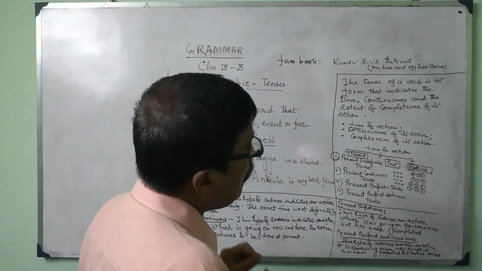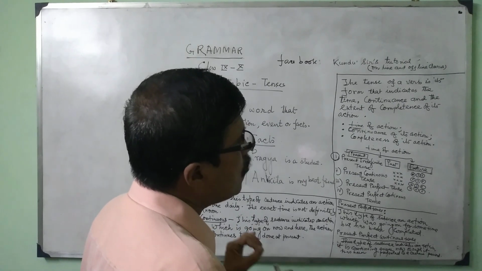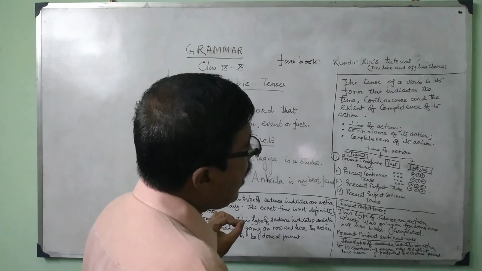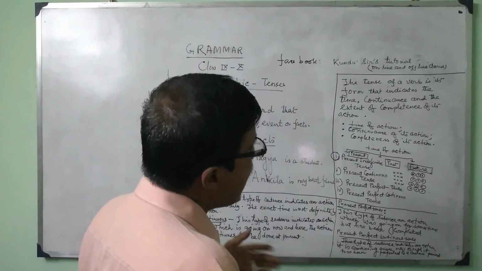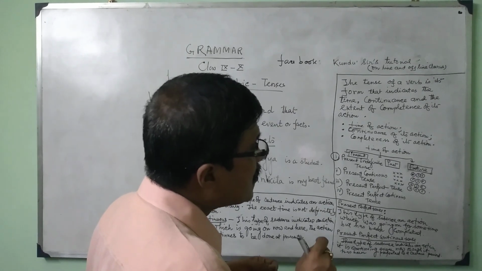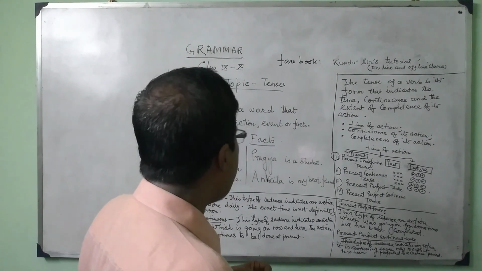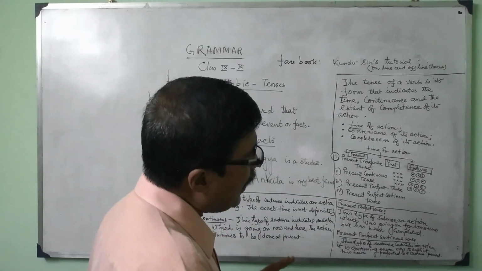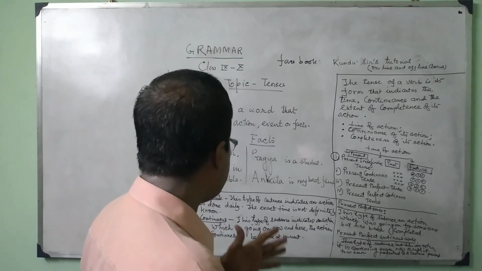Example: Piyush is reading. Piyush is the subject, is is the be verb according to the subject, and ing is to be added with the main verb. That is study plus ing, studying. That means Piyush is studying is an example of present continuous tense.